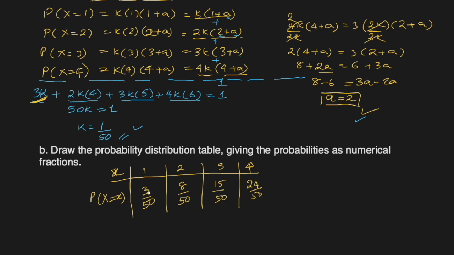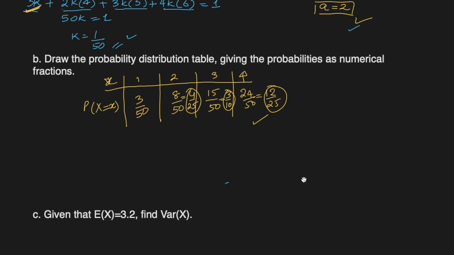If you want, we can simplify this. This is okay. This can be written as 4 over 25. This can be written as 3 over 10, and this, can't divide this by 4, so 12 over 25. If you want, you can write the simplified forms only. This is the probability distribution table given as numerical fractions, and I've done that.